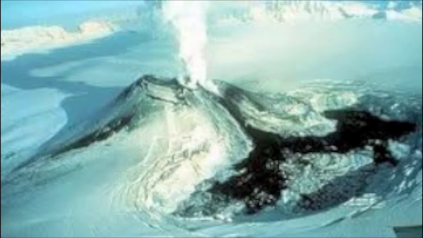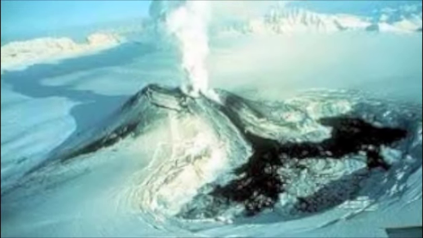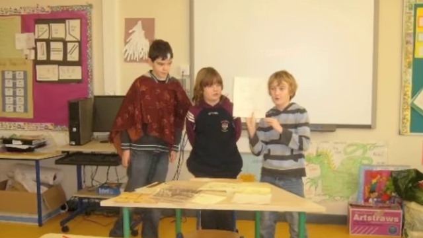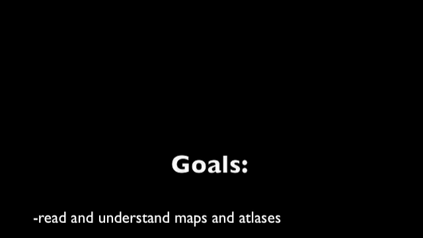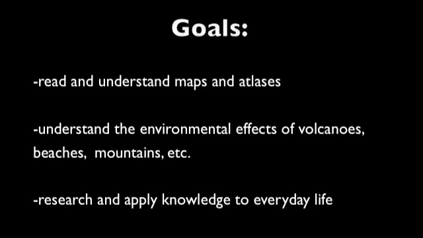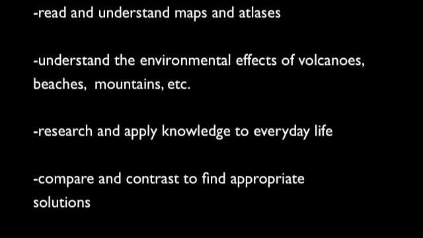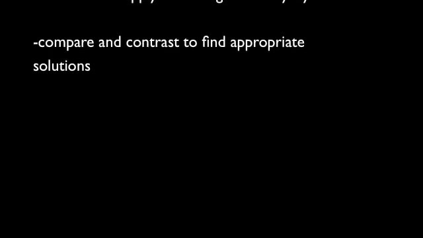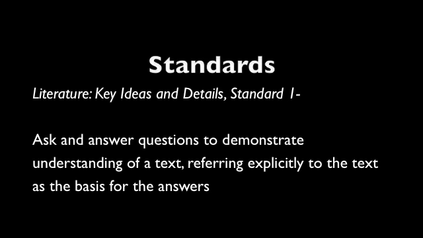Students will then use computers to discover potential natural disasters that come with the environment they chose for their country. The final days of the lesson will be spent with the children presenting their countries to their classmates. At the end of this lesson, students should be able to read and understand maps and atlases, understand the environmental effects of volcanoes, beaches, mountains, etc., research and apply knowledge to everyday life, and compare and contrast to find appropriate solutions. This lesson meets the following standards.